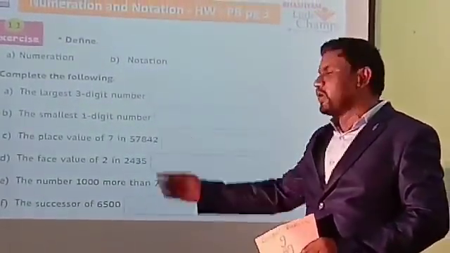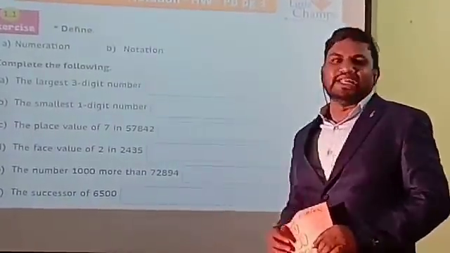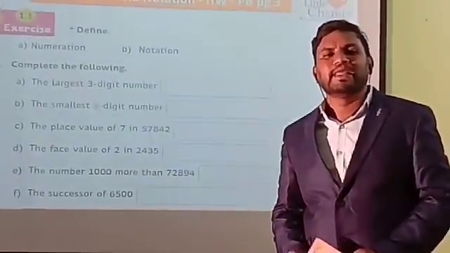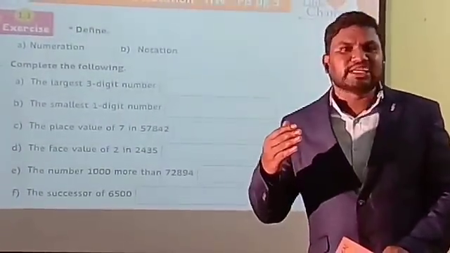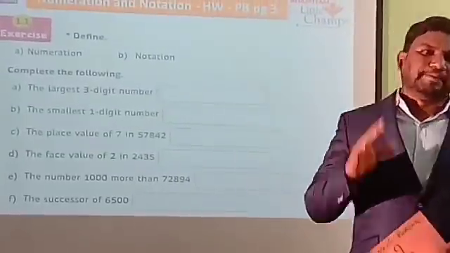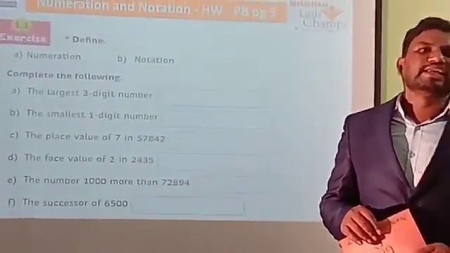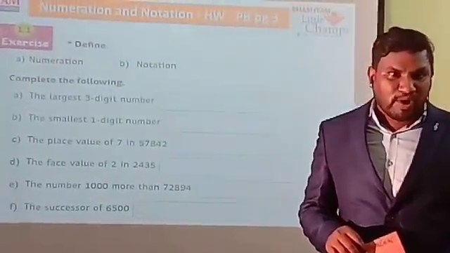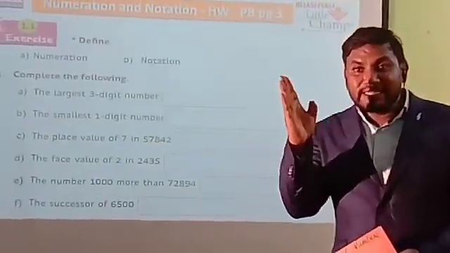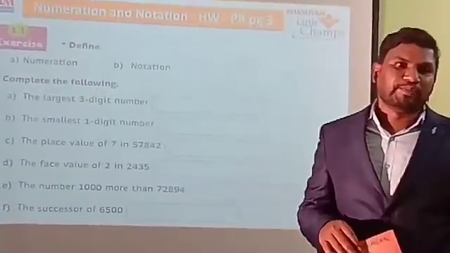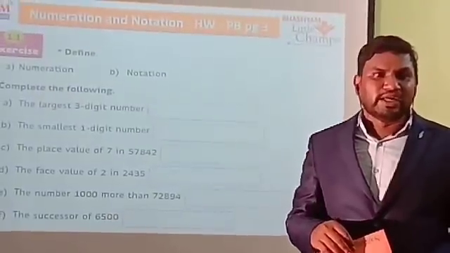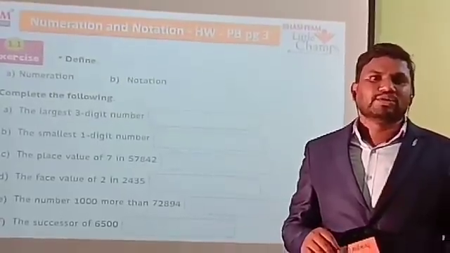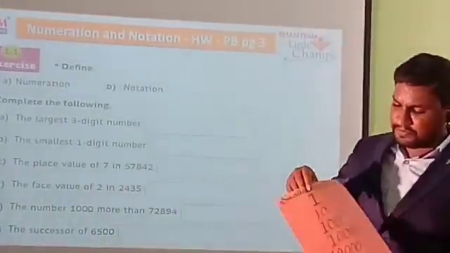Okay, now we go to the second one. Smallest 1-digit number. What is the smallest 1-digit number? If we are counting with natural numbers, what is the smallest one? 1. So the smallest 1-digit number is 1. If we want a 2-digit number, on the right side of 1 we write one 0. For a 3-digit number, on the right side of 1 we write two zeros. Now everyone look at this one.